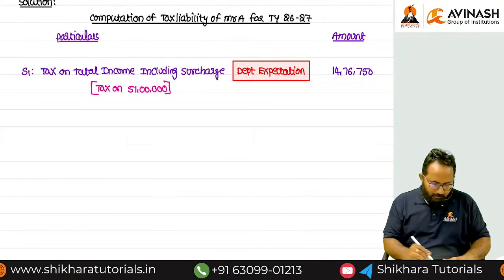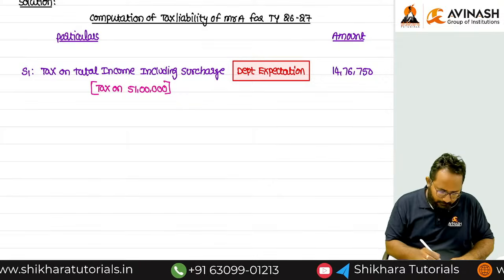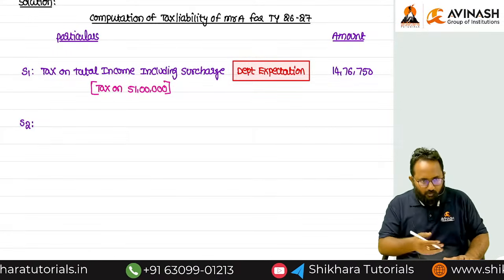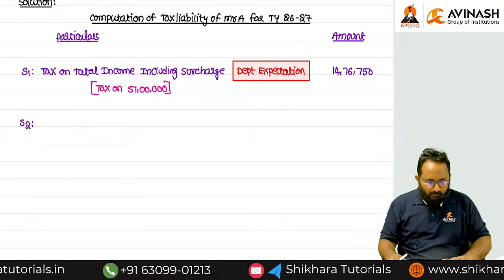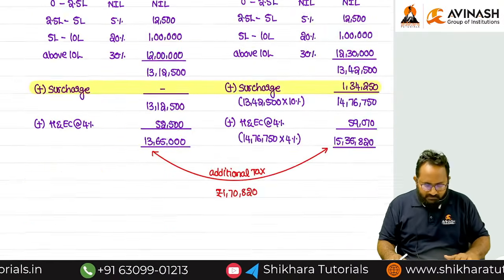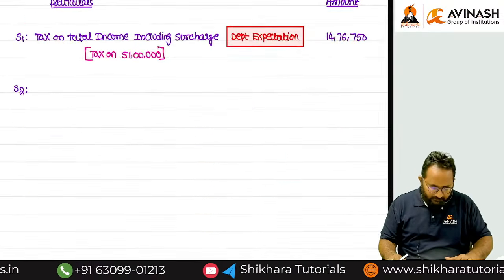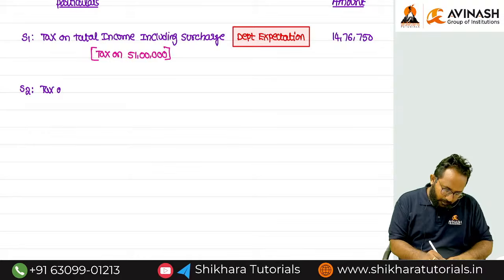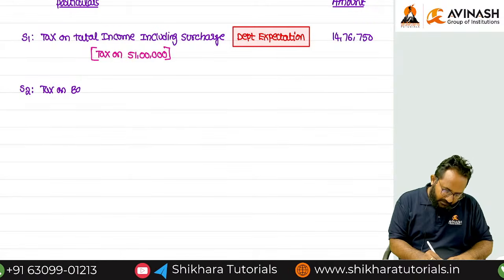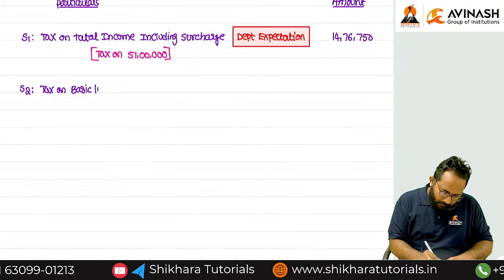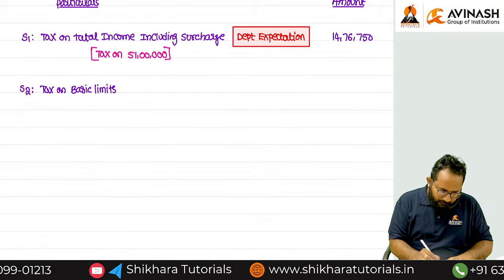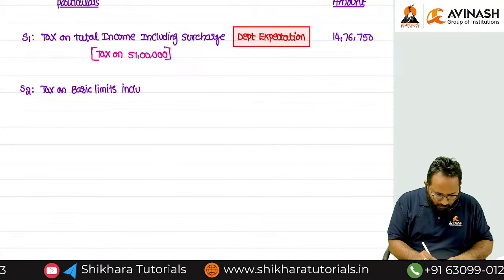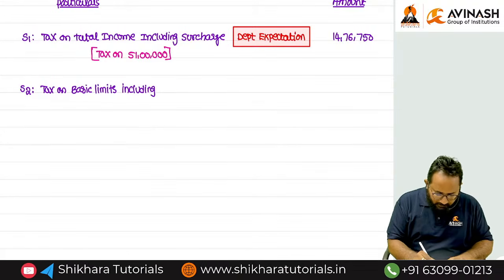Now, step 2. Shall we compute? No computation. Already we computed everything. Just we have to present it in the format, because earlier we computed every computation related to tax liability in this case. Now, step 2, very important: tax on basic limits, including surcharge.